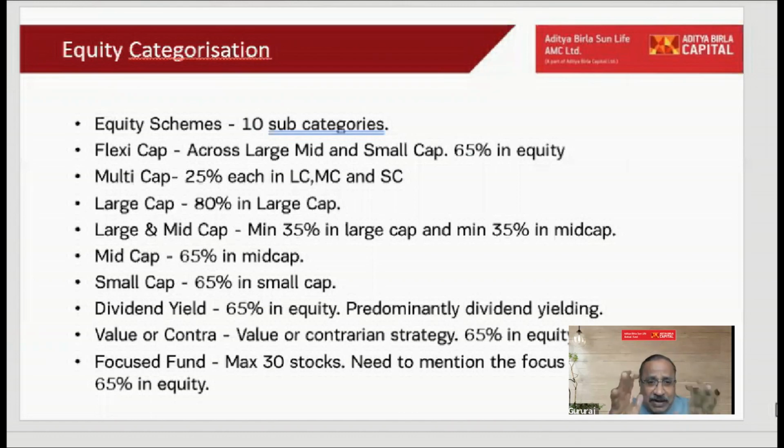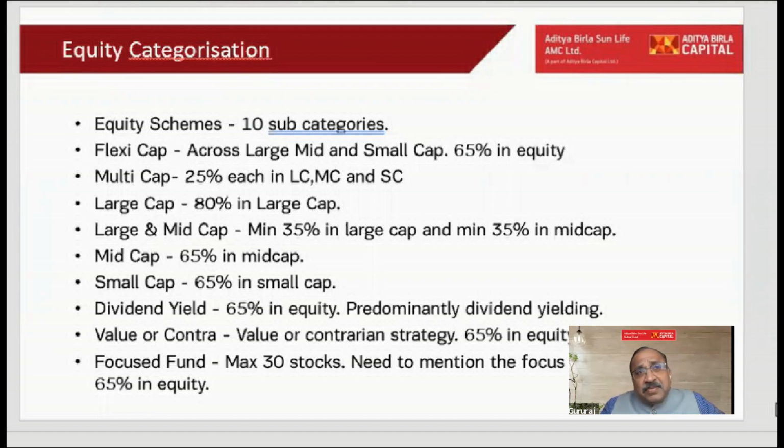So for me, when I'm building an investment portfolio, I will restrict myself to two, three categories. What are those two, three categories? One, probably I may invest in a large cap. The next best is I may invest in a flexi cap. The last one, when I have a lot of time, I am comfortable investing in a multi cap fund. Right now, this could be one basic approach when you're investing.